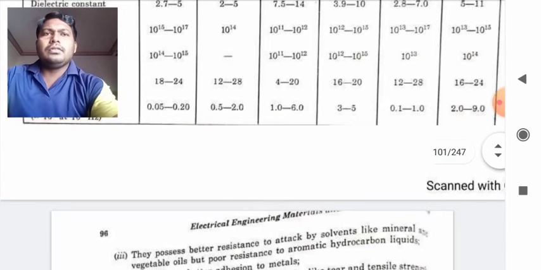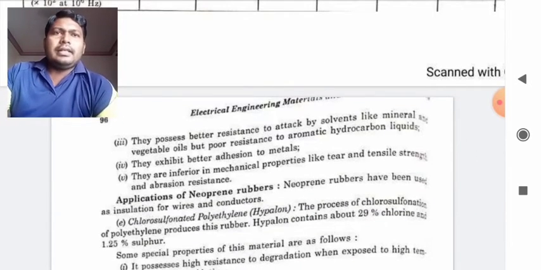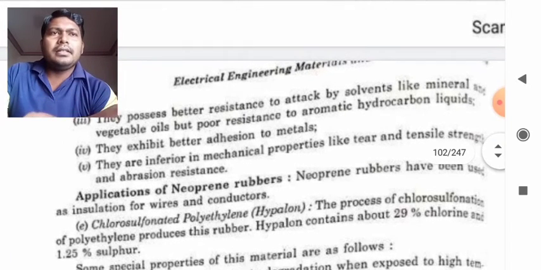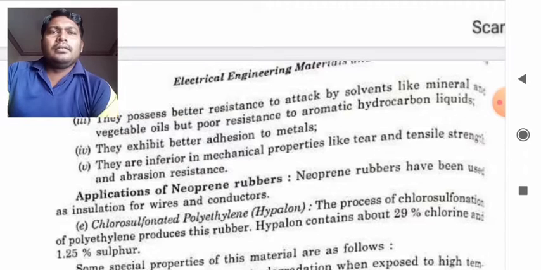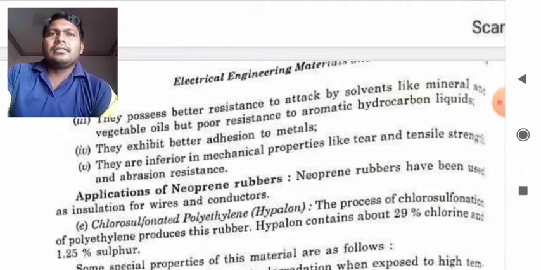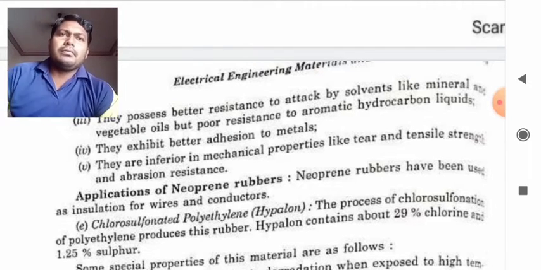So moving to the next topic now. The other characteristics are they possess better resistance to attack by solvents like mineral and vegetable oil, but poor resistance to aromatic hydrocarbon liquids. They exhibit better adhesion to metal. They are inferior in mechanical properties like tear and tensile strength and abrasion resistance. So what are the applications of neoprene rubber we will now discuss.